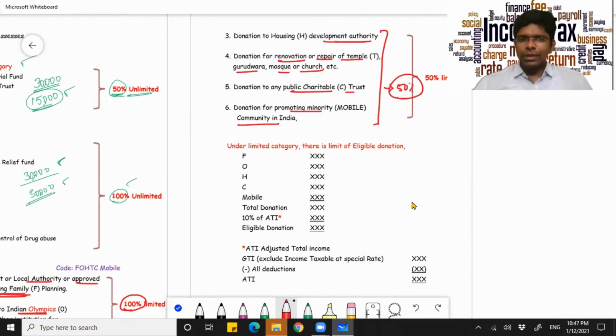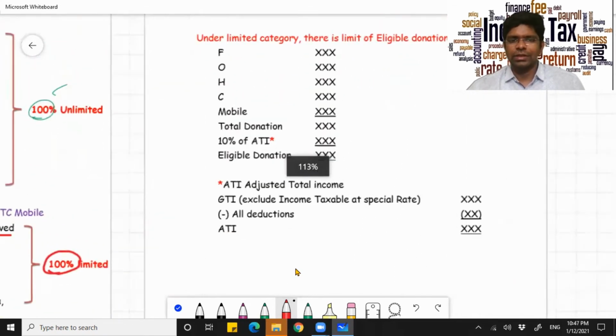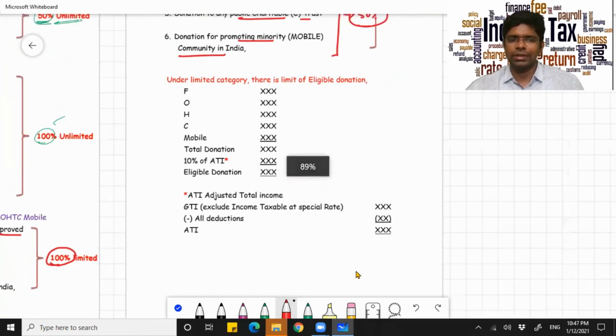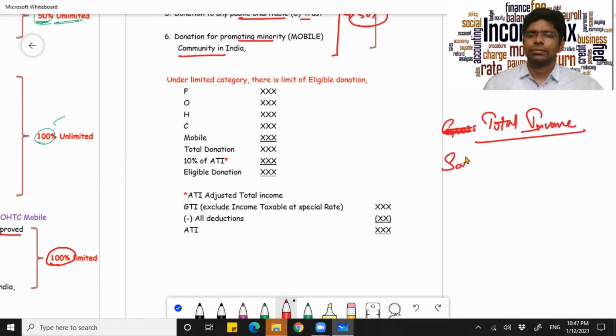Okay. Now, keeping this aside, let's see what is adjusted total income. How do you calculate adjusted total income? Now, to calculate, assume your total income has salary of 2 lakhs. Your income from house property is 1 lakh.